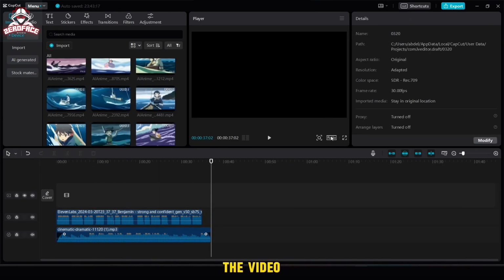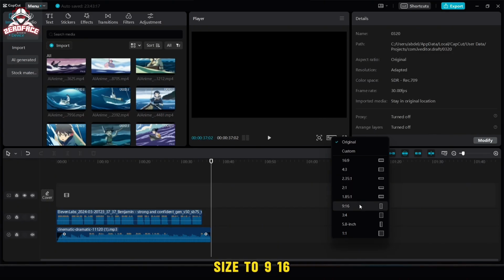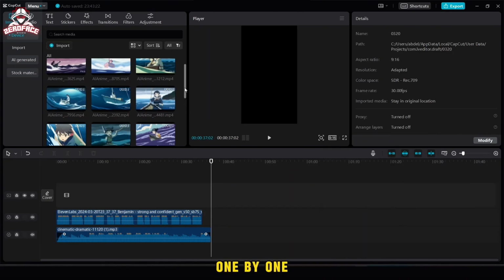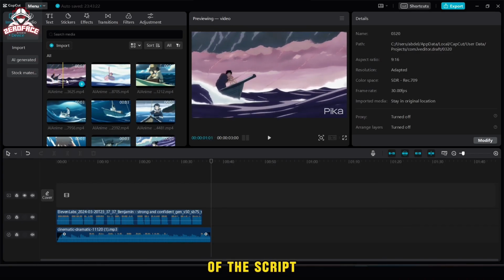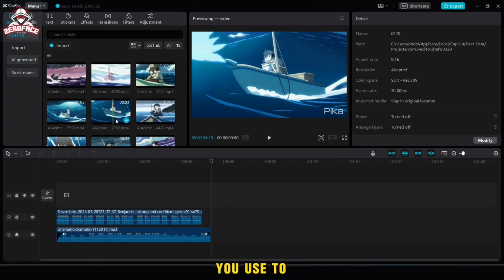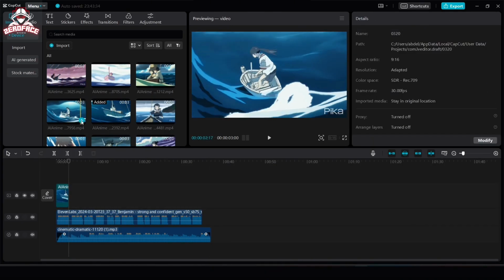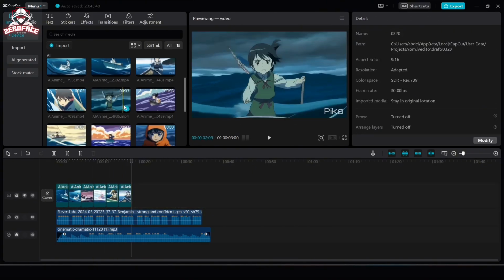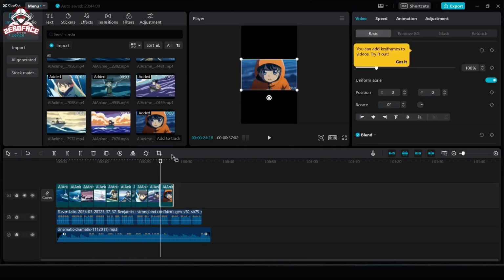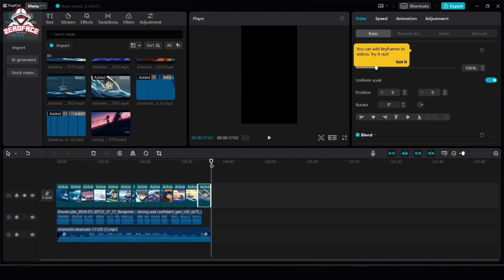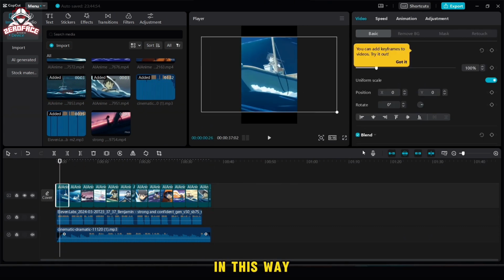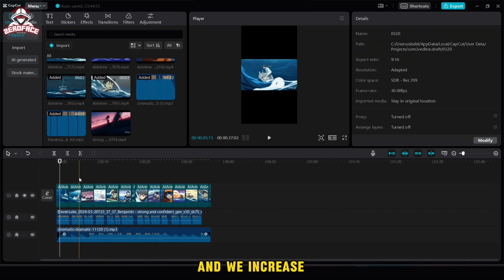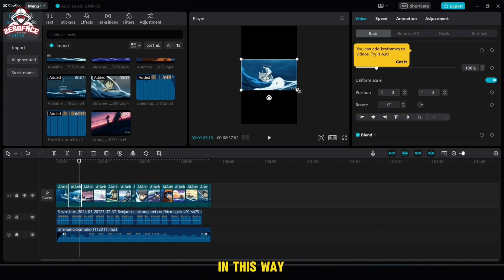After that, we change the video size to 9:16. Then we add the videos one by one. You can add them randomly, or add them according to the subject of the script. This is due to the method you use to write prompts for these videos. After arranging the videos in this way, we go to each video separately and we increase its size to fill the video screen in this way.